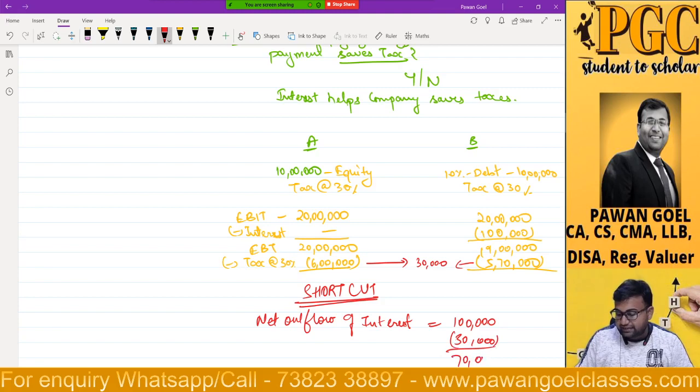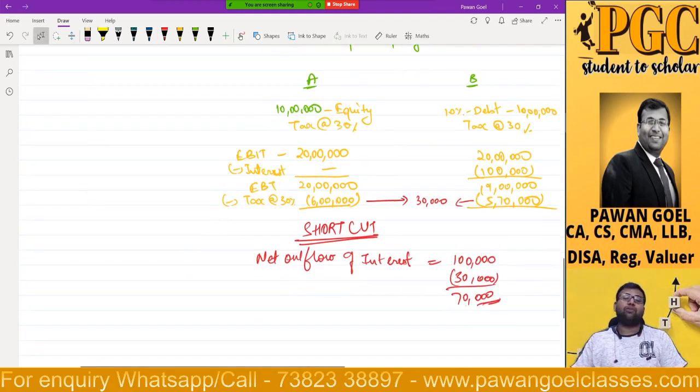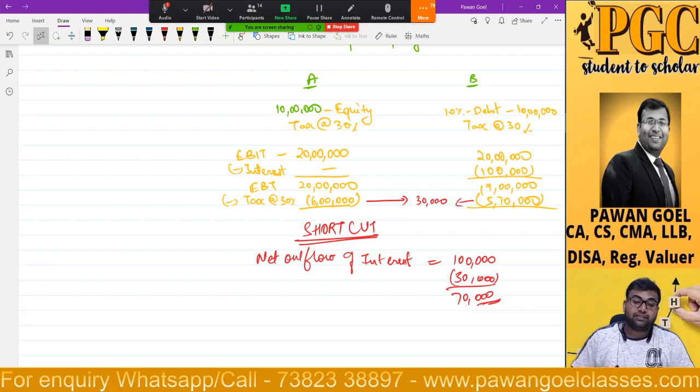Can I say 70,000 rupees is my net outflow of interest? Yes or no? Please answer me. Net outflow of interest is 70,000 because 30,000 is being saved. Yes or no?